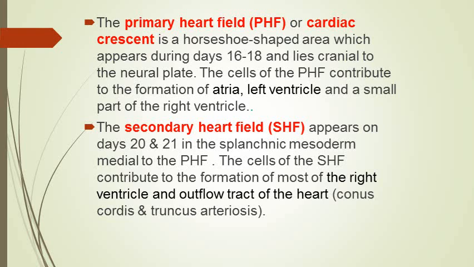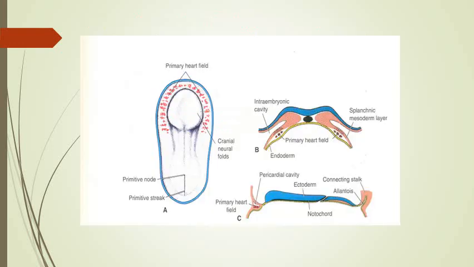And the secondary heart field, the cardiac progenitor cells which are present in the secondary heart field, they form the remaining parts of the heart, that is most of the right ventricle, then the outflow tracts of the heart, which embryologically is conus cordis and truncus arteriosus, but in the adult heart it is the infundibulum of the right ventricle, aortic vestibule of the left ventricle, and the initial parts of the pulmonary trunk and ascending aorta.